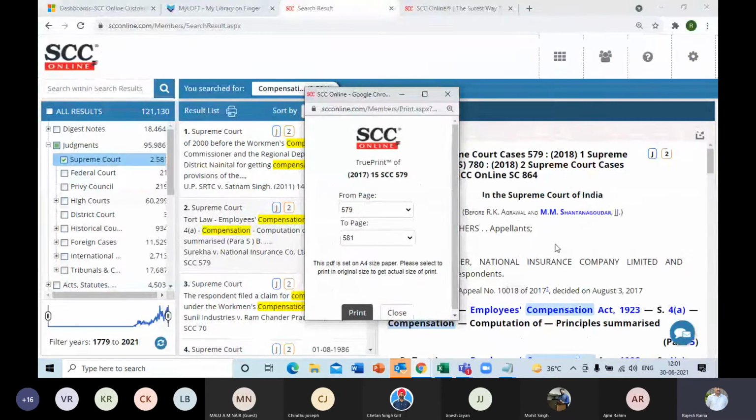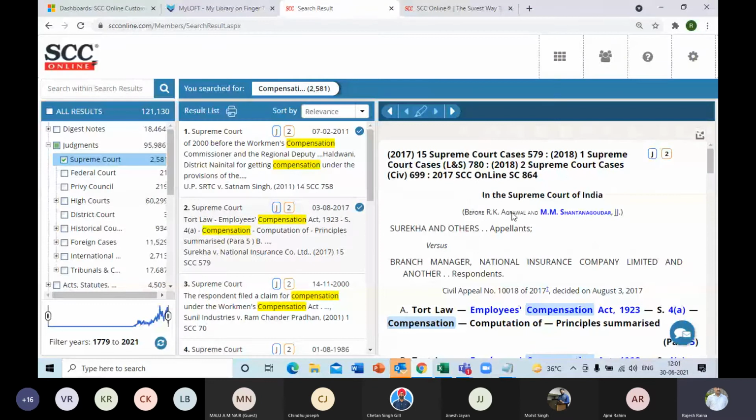And the non-true print will be a simple computer generated print, as you can see here on the web page itself, the same way it will be shown. Now coming to the other icons, you can share a document by clicking on this document sharing link. It will generate the link and you can then mail it across to maybe a colleague or a fellow student. I have also shown you the copy paste feature.